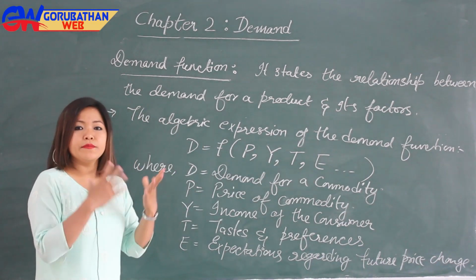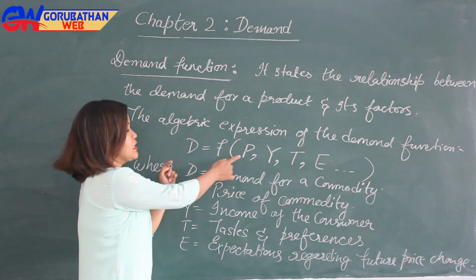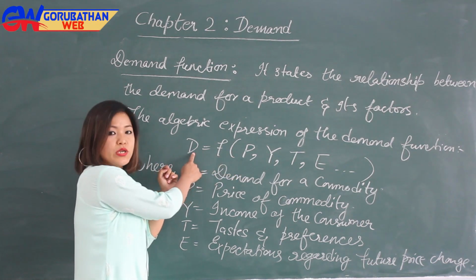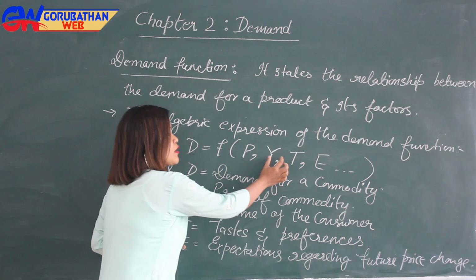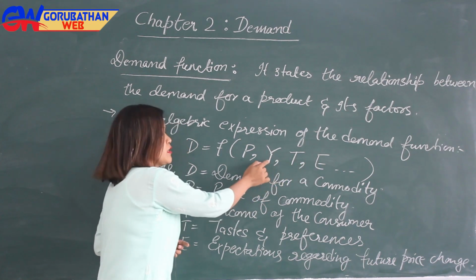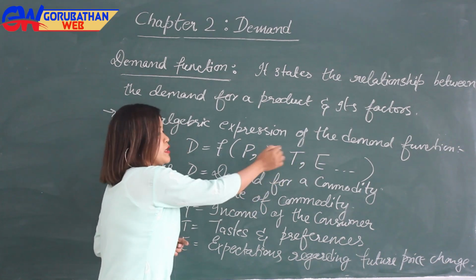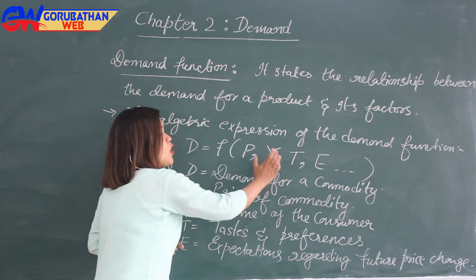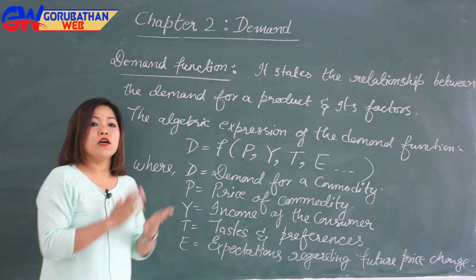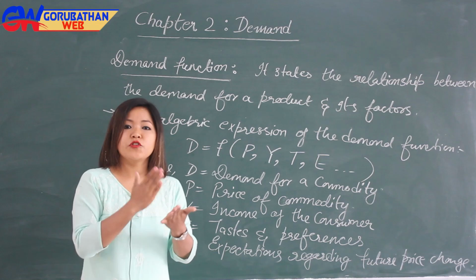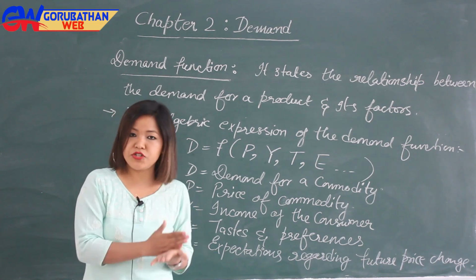Now if we consider the relation between the price and the demand only, at that time we will consider all other factors, that is, the income of the consumer, taste and preference, and expectations. All these factors are assumed to be constant, which means they are assumed to be unchanged.